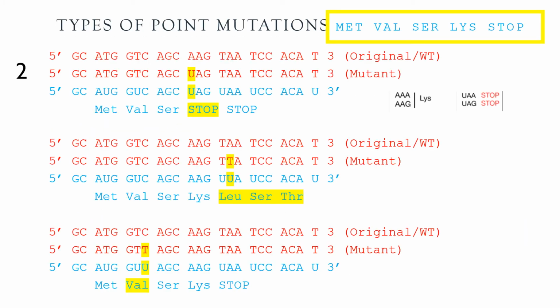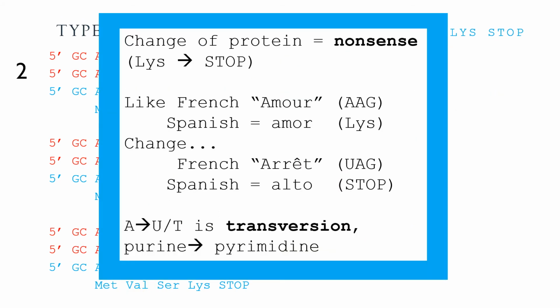So there's 4 types. A nonsense mutation occurs when a mutation in the DNA causes a stop amino acid sequence to be produced. So this is going to cut the amino acid sequence short, and this can be compared to the French word amour, or mRNA, translated into the Spanish protein amor, meaning love. And if it's changed or mutated to the French word or mRNA arrête, we get the Spanish protein alto, meaning stop. And this is a base pair transversion.